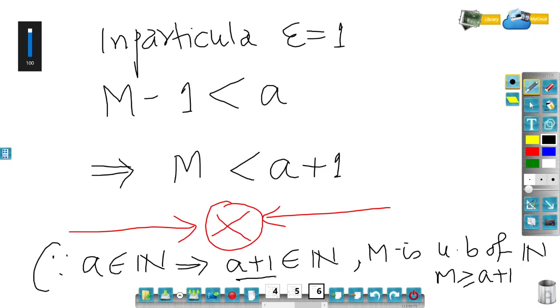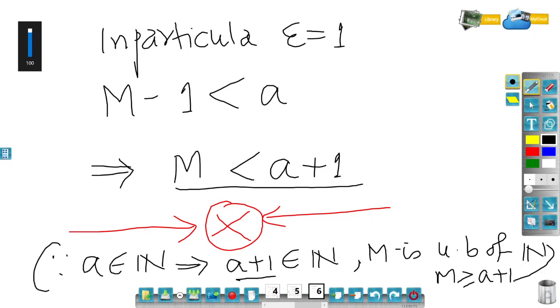So a plus 1 must be smaller than or equal to M, and here I have proved that M is smaller than a plus 1, which is not possible, because if M is an upper bound, then it has to be larger than any element from the set. Here a plus 1 is an element of the natural numbers and is above the upper bound, which is not possible.